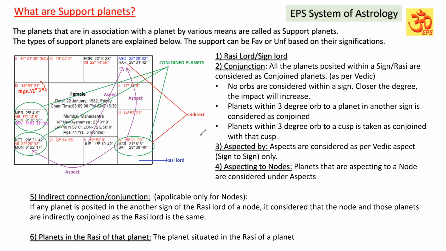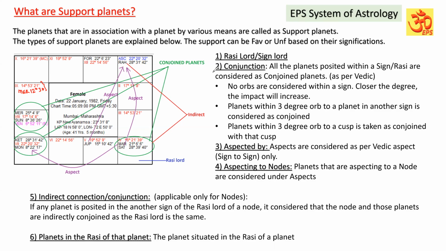Actually, this is not indicating support, but we are taking this as the occupying house of Mercury, which is also because of the conjunction to the other cusp. I hope you have understood.